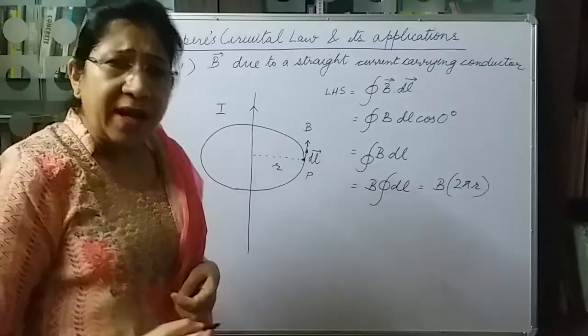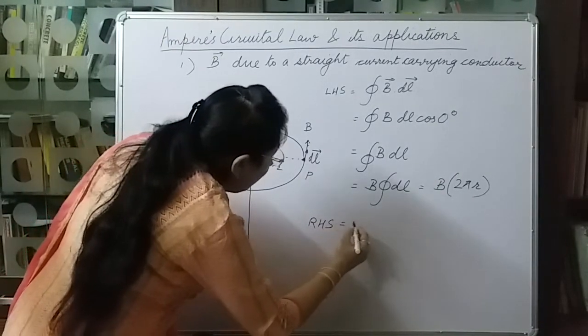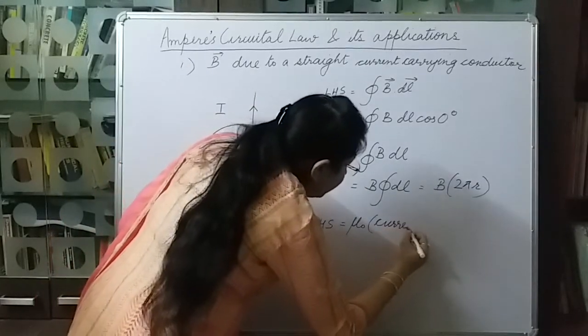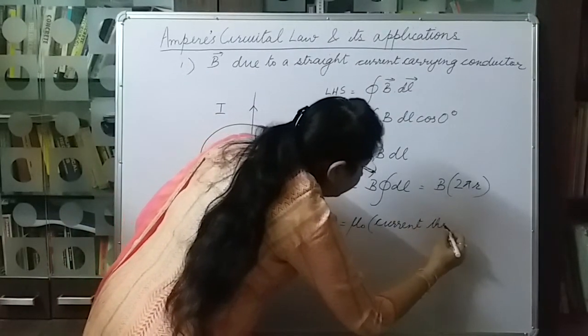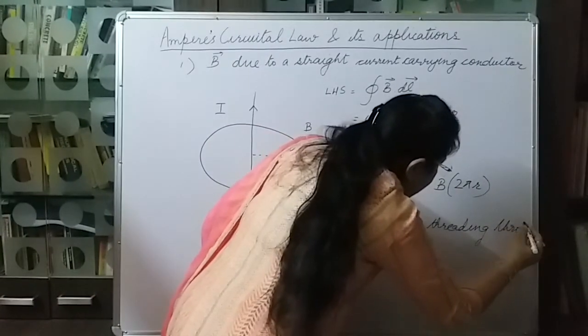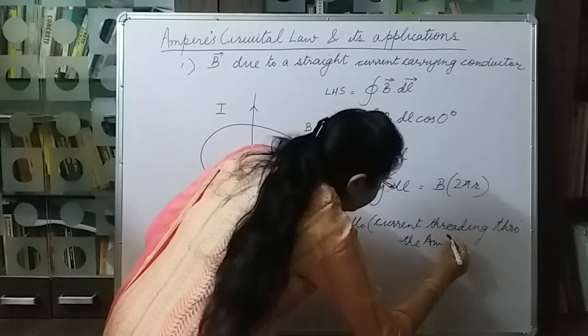Now let us see the right hand side. The right hand side is mu naught into the current threading through the Amperian loop.